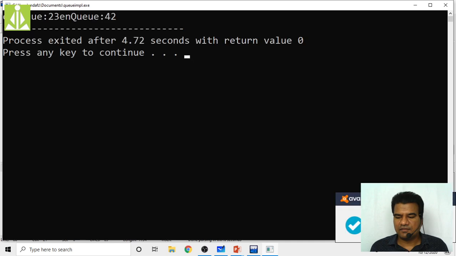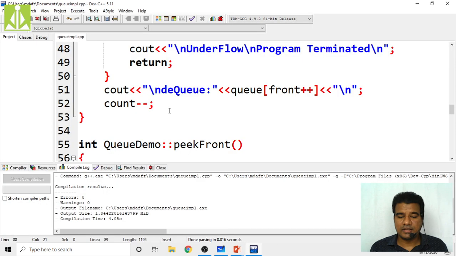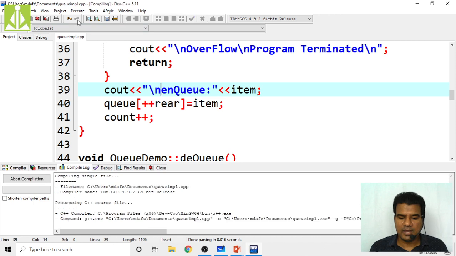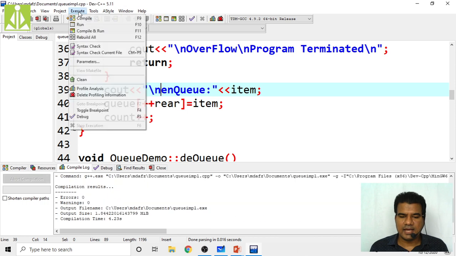Yeah, we have to put \n also when we are in queuing, that I think I have not done. Dequeue, enqueue. For enqueue I have not done. So \n, control C, save, compile. So two elements I have enqueued into the stack.